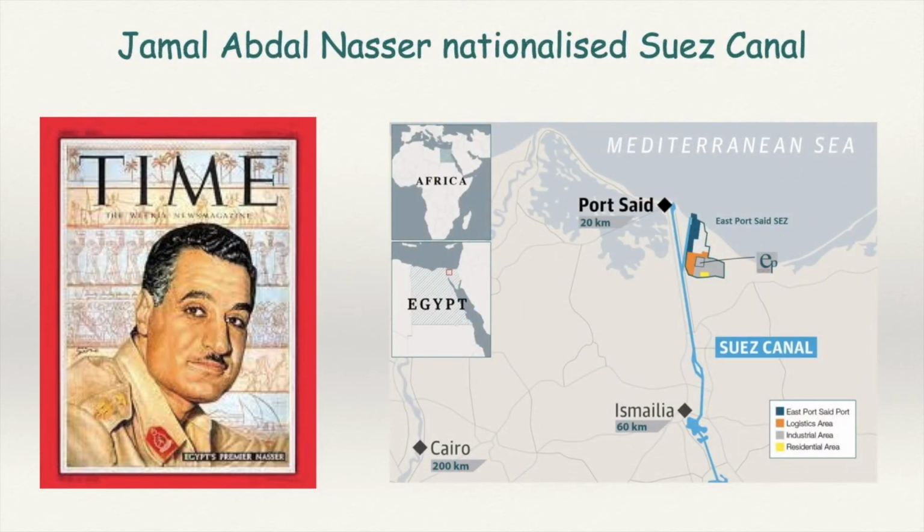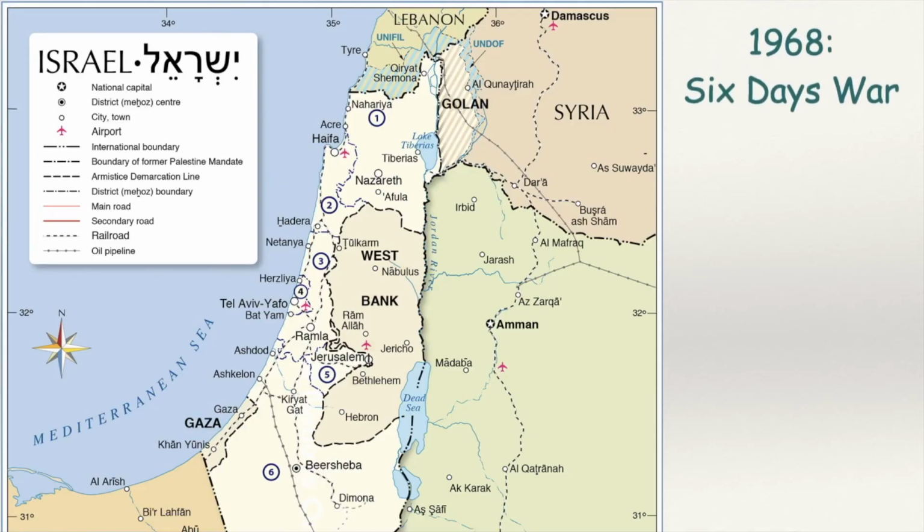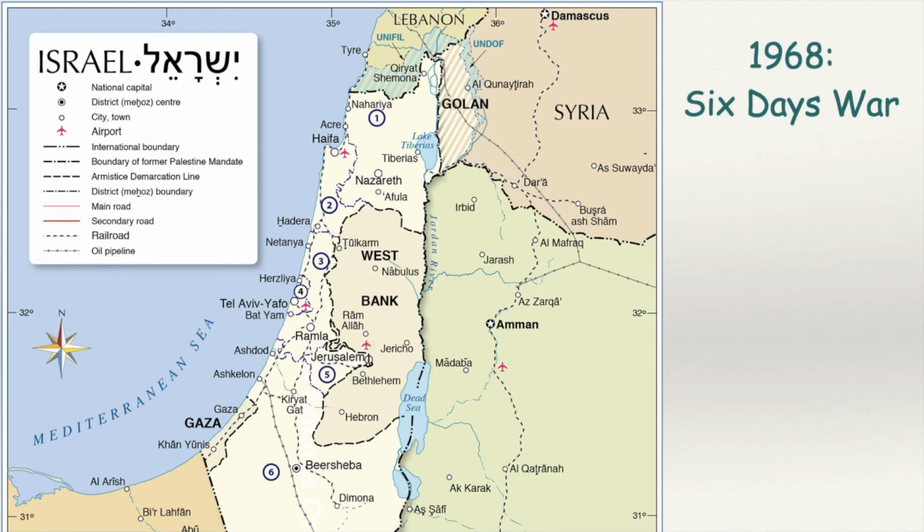Egyptian leader Jamal Abdel Nasser thought that the Suez Canal is very important for the Western world for their oil imports. Therefore, he nationalized the Suez Canal. This led to another war between France, Britain, and Israel on one side and Egypt on the other side. Due to international pressure, Israel had to leave the area of the Sinai Peninsula. Egypt saw this as a victory for the right cause, and in 1968, along with Syria, Jordan, and Lebanon, it attacked Israel again.